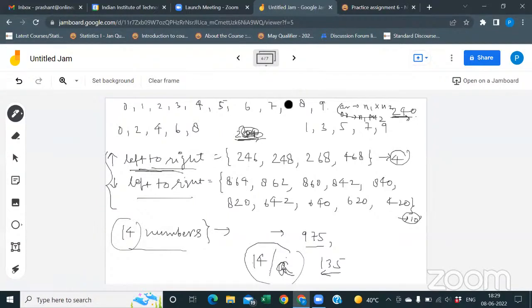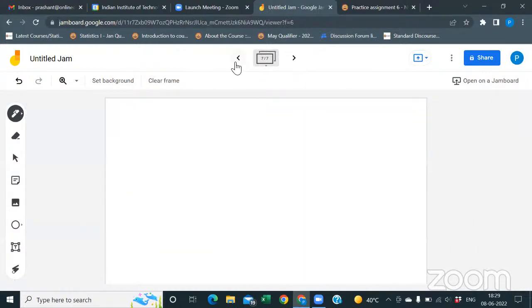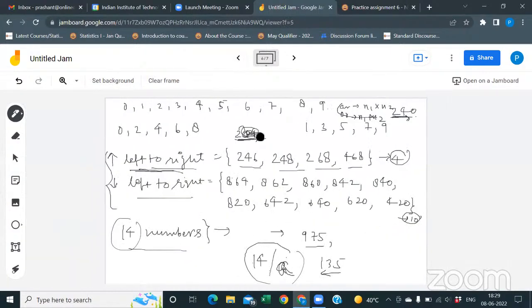Yes, so I think we have to write those because we have to consider only those numbers which are increasing left to right, or decreasing left to right. So here, what did you write? Like for 14 by A, what does this A mean? I think you did not read the question. We have to find the ratio of the numbers for even and odd numbers, increasing from left to right and decreasing from left to right.